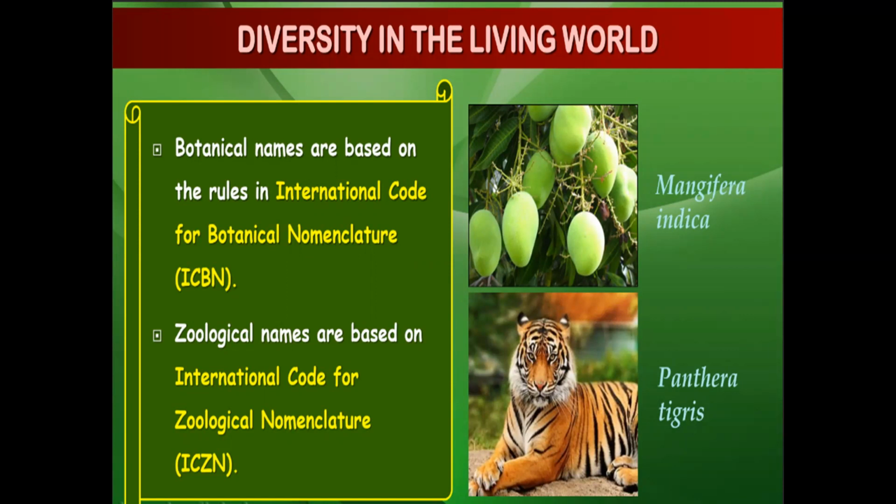So if you found a new plant and you are naming it, you have to follow the rules based on the International Code for Botanical Nomenclature. And if you found a new animal, how will you come to know whether it is a plant or an animal? Based on your characters. You will first see the character. Cell wall present, then it will go to plants or bacteria. So if it is an animal, you have to follow the rules given by the International Code for Zoological Nomenclature. So these full forms are very important.